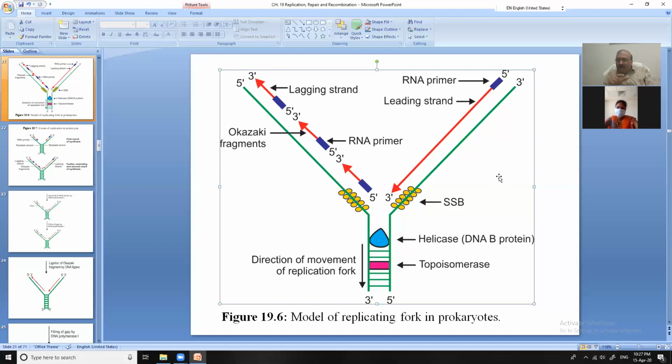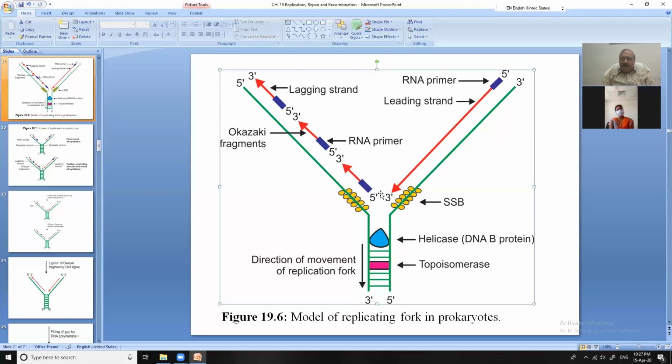So here the small pieces are formed, and later on they are spliced off. A small length of RNA again comes here and DNA polymerase starts, but it cannot work so efficiently, so the action is stopped after the formation of a small length. So many RNAs are coming, 1 RNA, 2 RNA, 3 RNA, and small lengths of DNA are formed by the DNA polymerase.